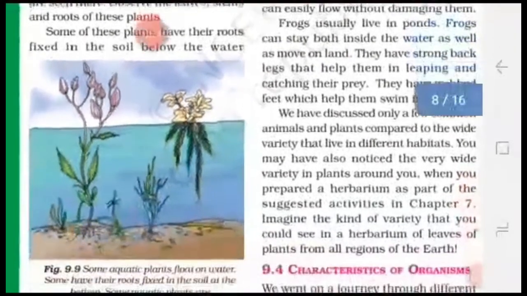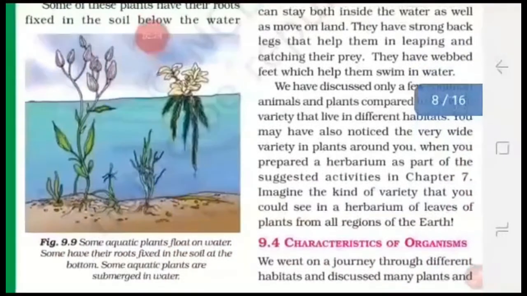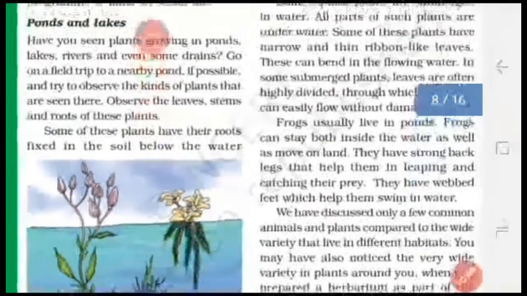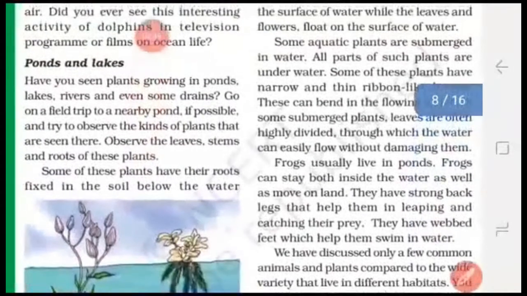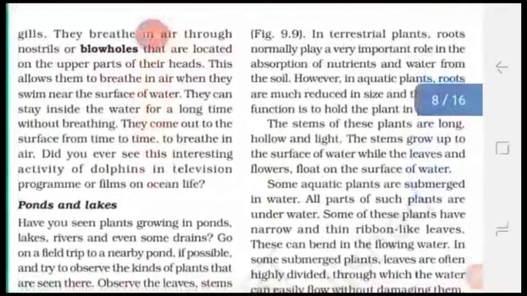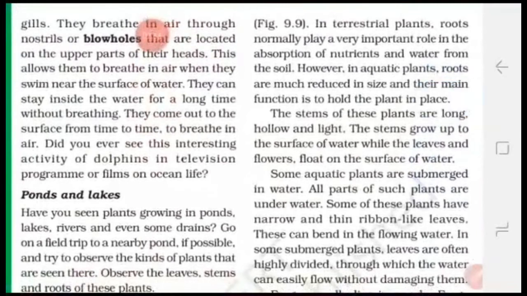You can see in figure 9.9 some aquatic plants float on the water surface. Okay, and some have their roots fixed in the soil. And some aquatic plants are submerged in the water, means live inside the water. So some of these plants have roots that fix in the soil below the water. In terrestrial plants, roots normally play an important role.